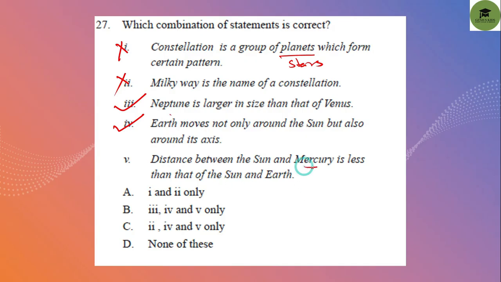If this is the sun, this is Mercury, this is Venus, this is the Earth. So the distance between sun and Mercury is less than the distance between sun and Earth. So this is also correct. So 3, 4 and 5 are correct. So option B is your correct one. Okay,